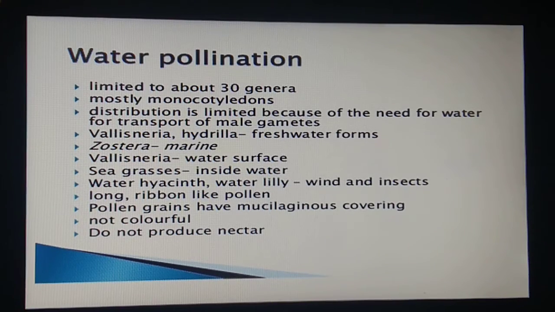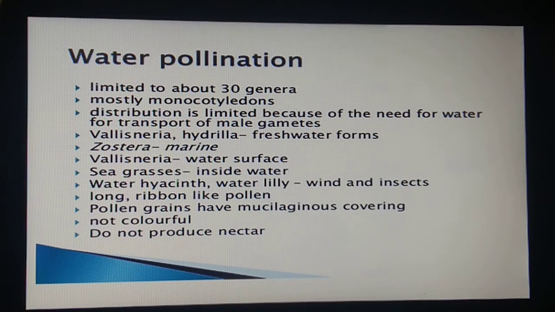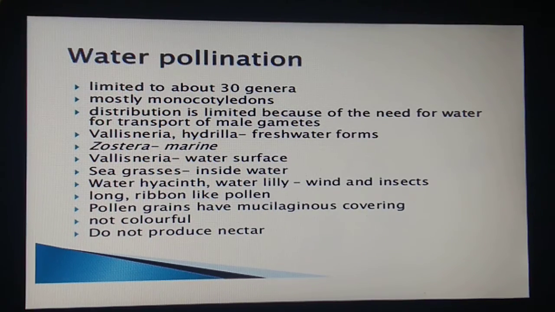Students, listen to this very carefully. We have read Vallisneria, Hydrilla, Zostera, the water hyacinth and water lily. Then what happens in these cases? In water hyacinth and water lily, the flower emerges above the level of water, and they are pollinated by insects or wind.